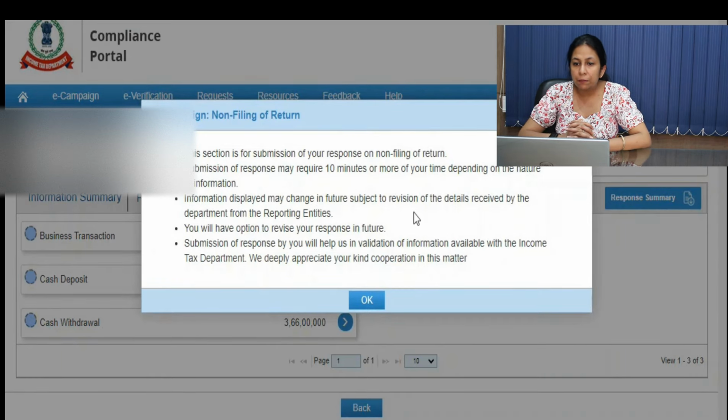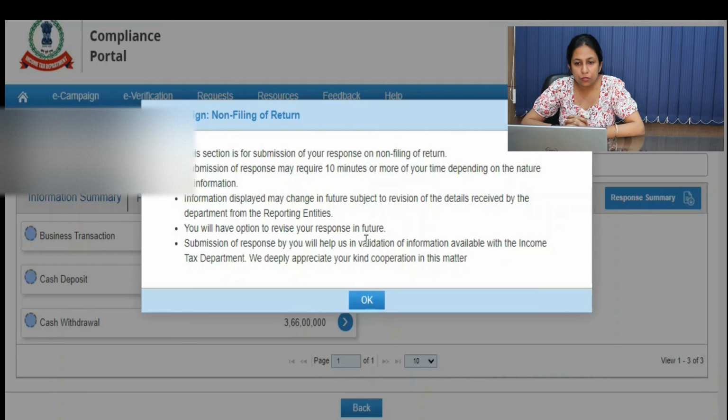Second, information displayed may change in future, subject to revision of details received by the department from the reporting entities. Fourth, you will have the option to revise the response in future. So it means you can revise your response. Next, the response submitted by you will help us in validation of information available with the Income Tax Department. We deeply appreciate your kind cooperation in this matter.